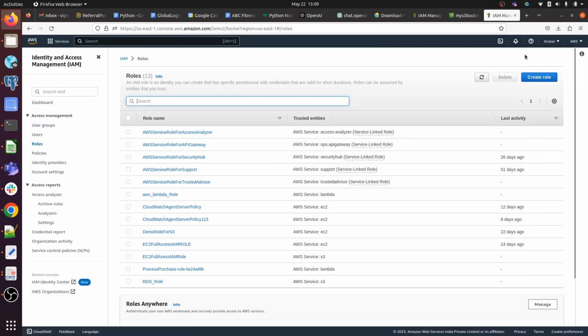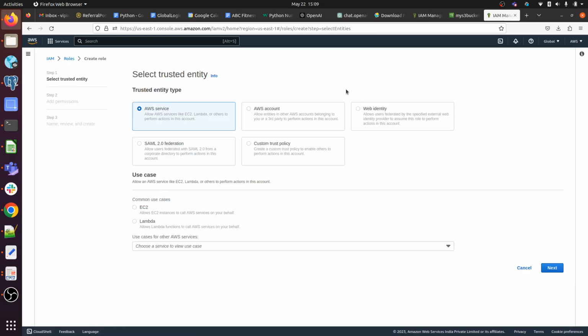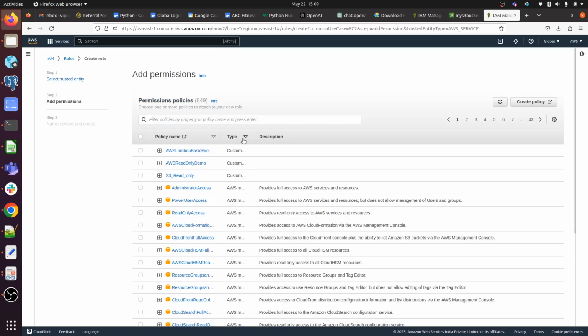And roles. Whenever we are creating a role, we are giving access to our specific resources to execute some operation. Like AWS services, if we are going to give any specific kind of permission to our EC2 instance, then we have to select EC2, or you can search other services here, click on it.